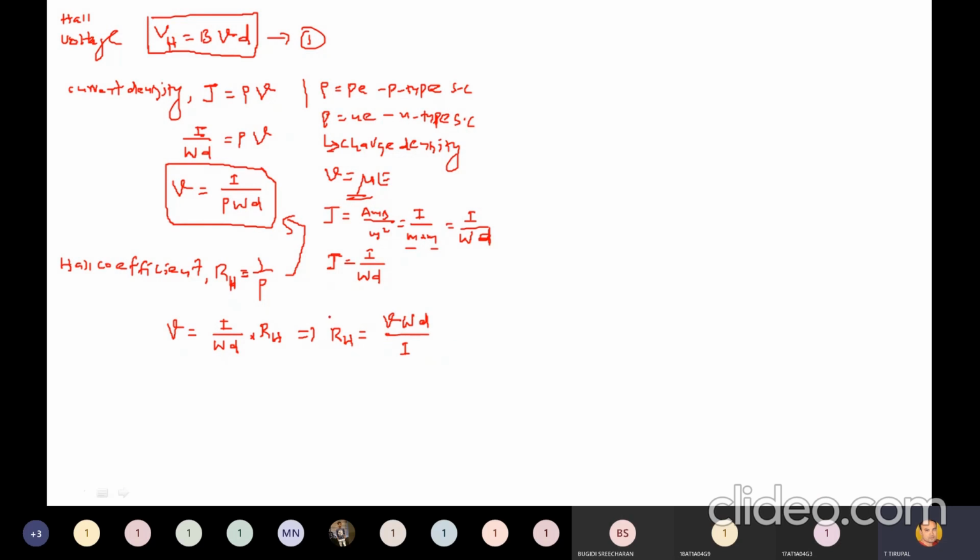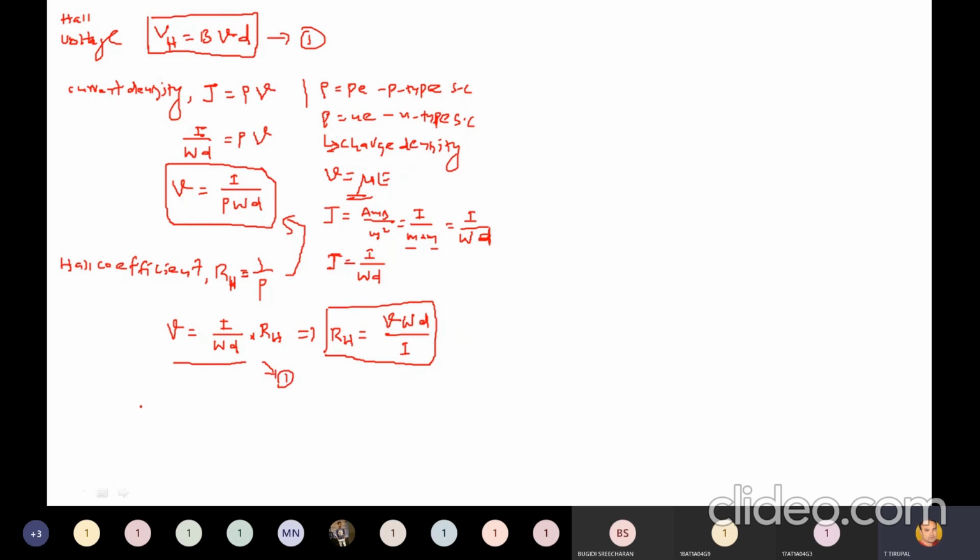RH is equal to V, the drift speed, into W into D divided by I.